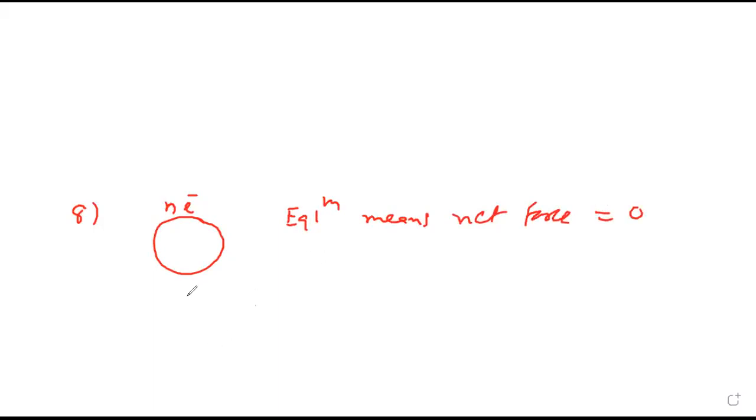So it is in equilibrium in electric field of intensity E. That means its weight mg is balanced by electric force. Net force zero means weight mg is balanced by electric force.